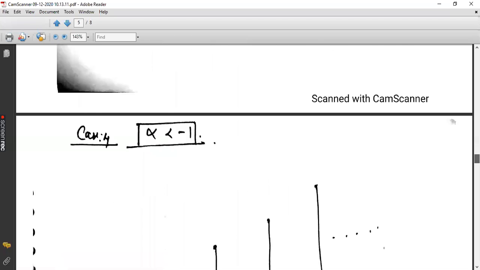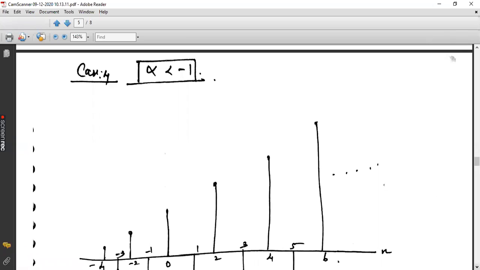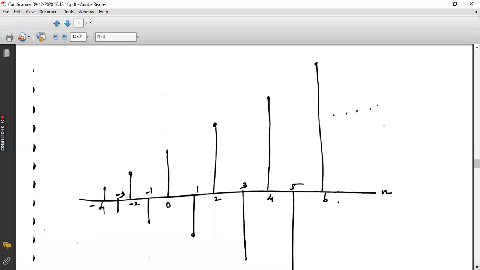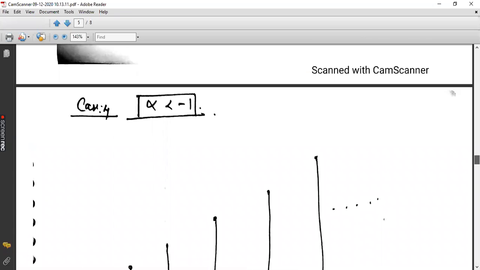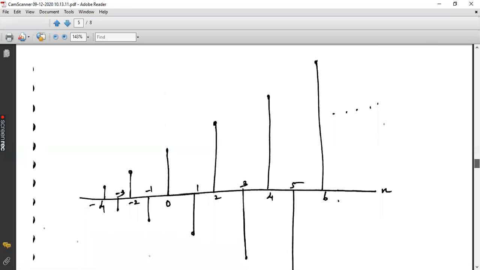Now coming to case 4, when alpha is less than -1. In this case, as you can see, the signal rises exponentially, isn't it? The signal is growing exponentially, but after every instant of time its sign is alternating.